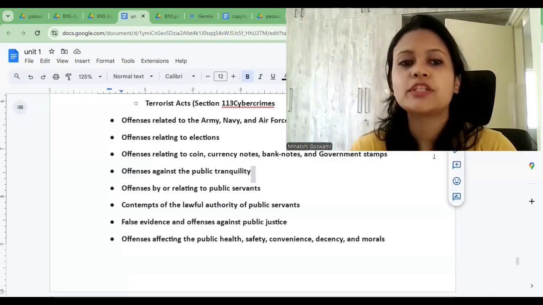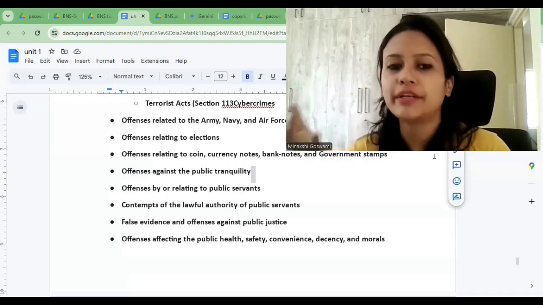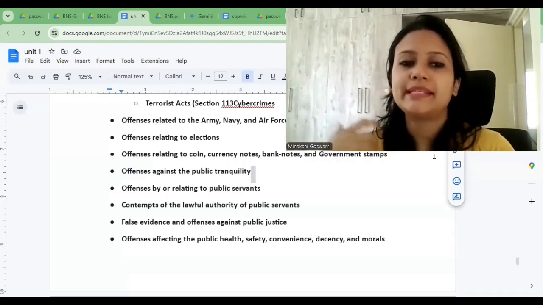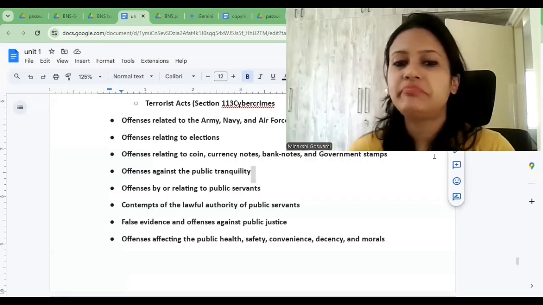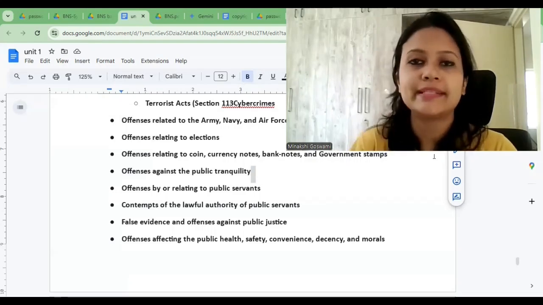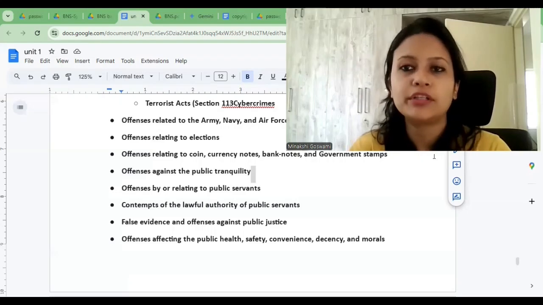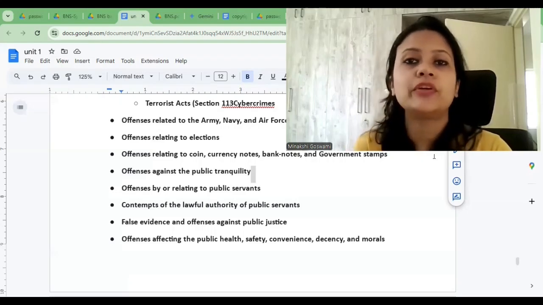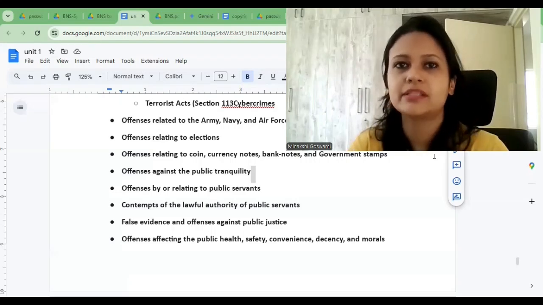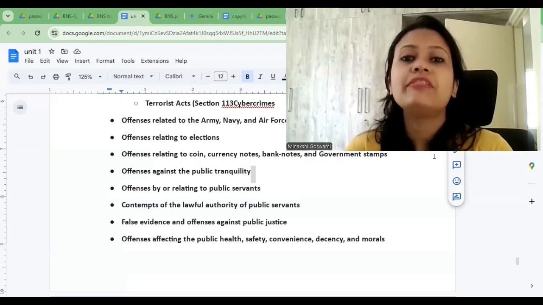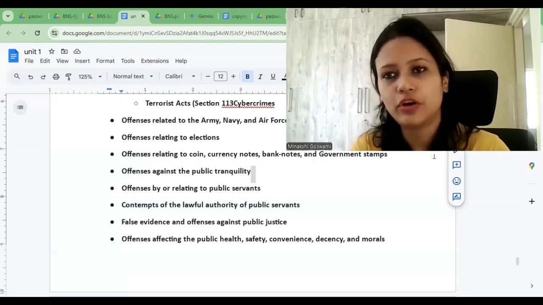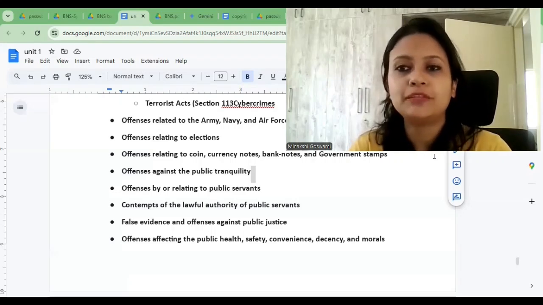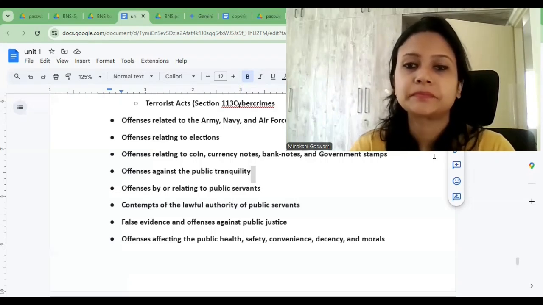Then we also have provisions with regard to contempts of the lawful authority of public servants. Right? BNS addresses contempts such as absconding to avoid summons, preventing service of summons, or non-attendance in disobedience to an order. Right? If somebody is ordered that you need to appear in the court on so and so date for hearing, and the person is absconding so that he can avoid the summons, or he is preventing the service of summons, right? In such cases, it would be considered as contempt of lawful authority, and there is punishment provided for that also under BNS.